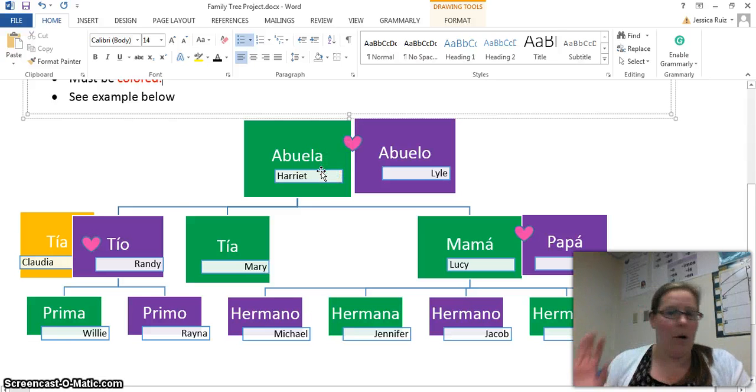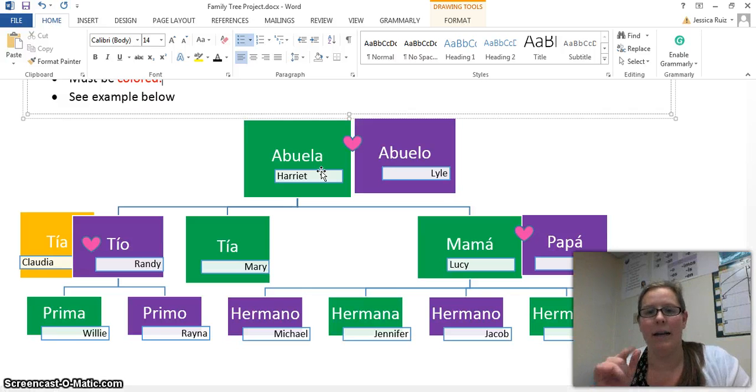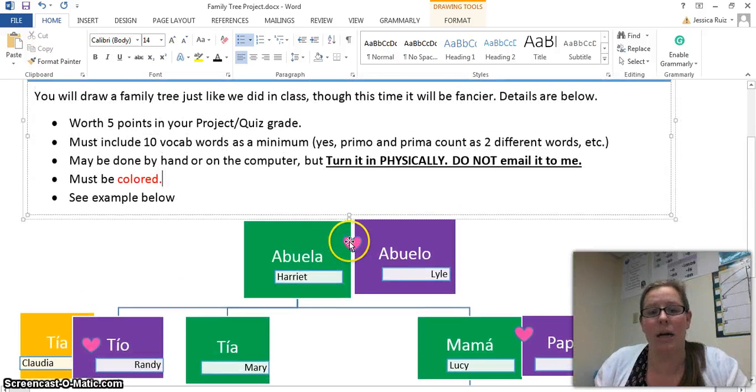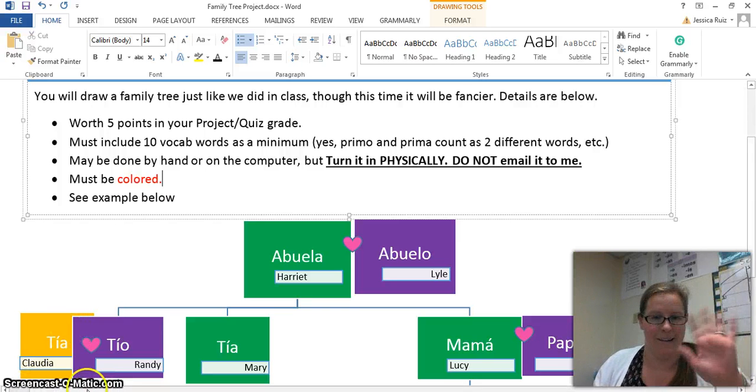Again, whatever your personal family situation is fine. I need you to show me you know the vocab. So if that means you talk to me about The Simpsons, talk to me about The Simpsons, whatever you want to do, okay? And that's all you have to do to get those 5 points in your project grade. It has to be colored though. Please don't forget that, okay? If you have any questions, shoot me an email. But I think it's pretty straightforward. It's similar to what we did in class, all right? You'll bring that ready on Friday. Good luck.